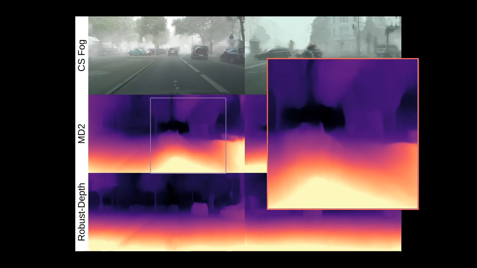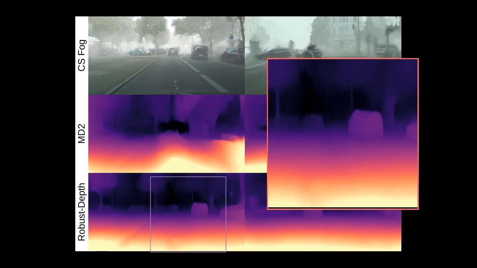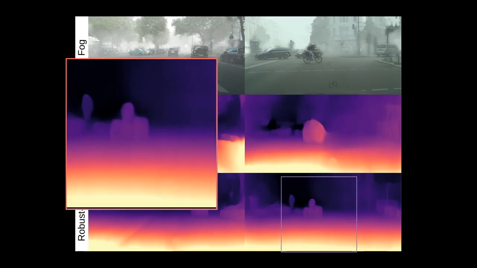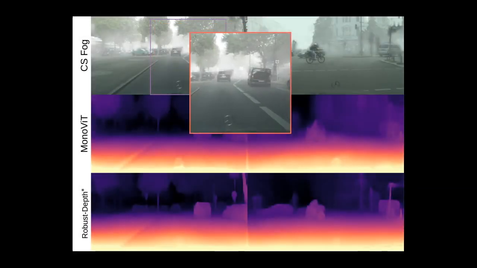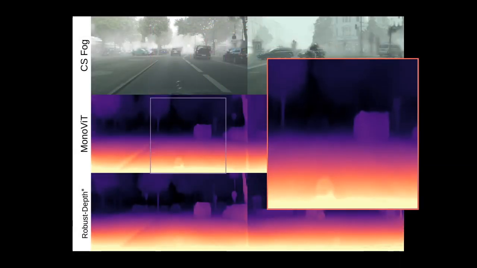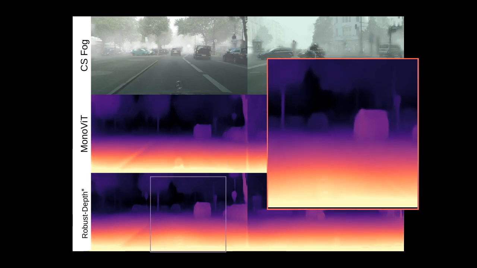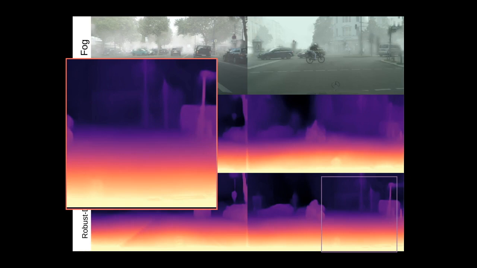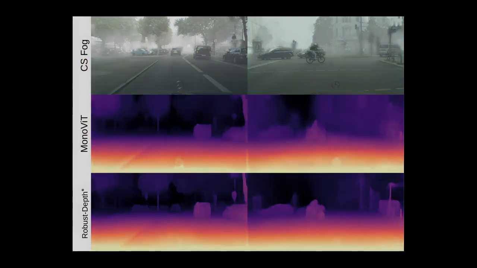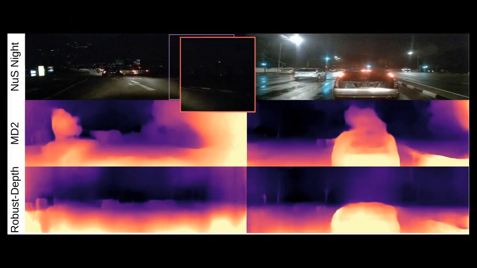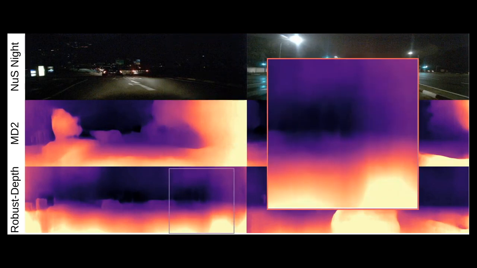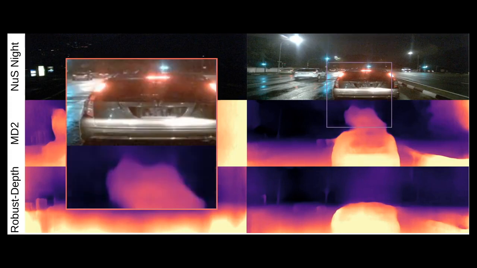Focusing on the foggy cityscape dataset, we can see clear distinction of better performance when comparing the depth estimations of monodepth 2 and robust depth. Furthermore, when using MonoViT's backbone, we see even finer improvements around the edges of vehicles and posts. Moreover, we test our model on the challenging nighttime domain from our new scenes. We again show a more robust depth estimation from our model compared to the baseline models.